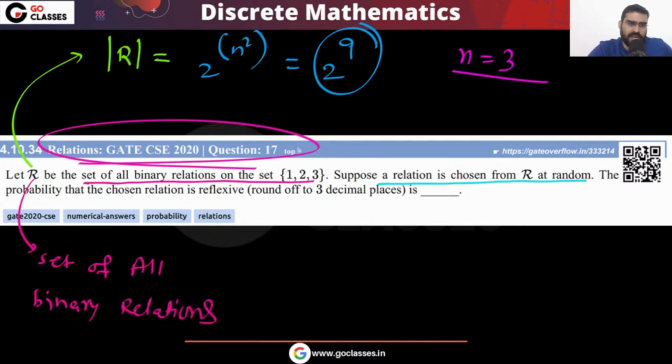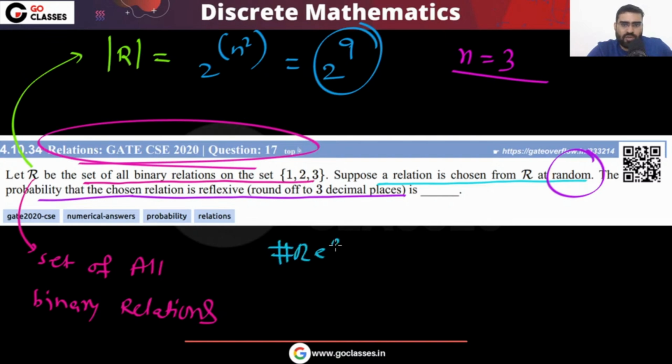So how many binary relations are there? That is 2 power 9, or I can say 2 power n square. Now you are randomly choosing one relation from this R. The question asks for the probability that the chosen relation is reflexive. First of all, what is the number of reflexive relations?